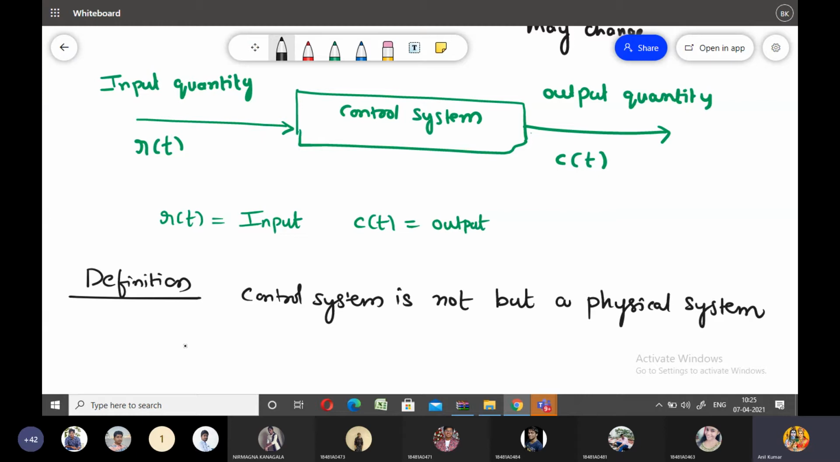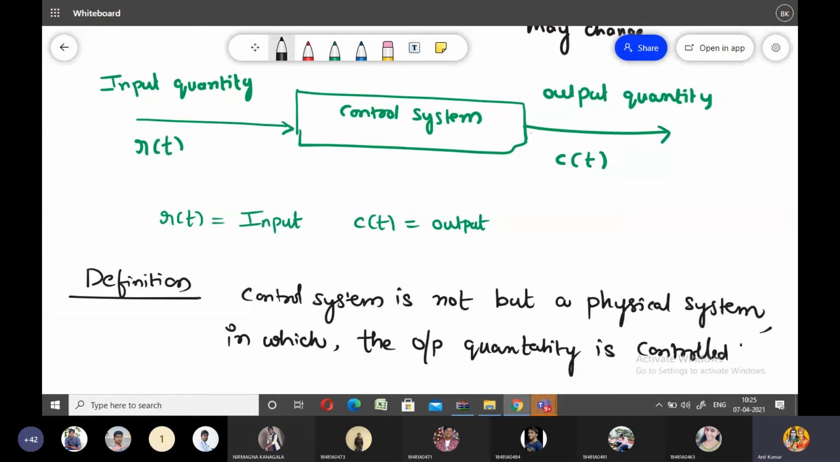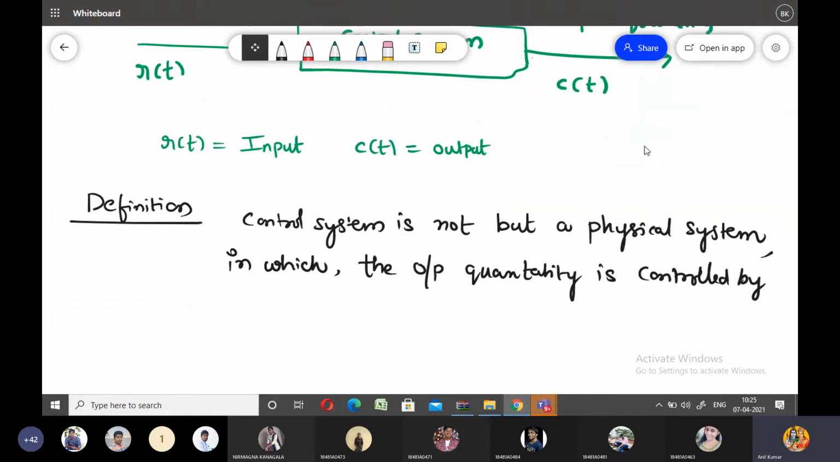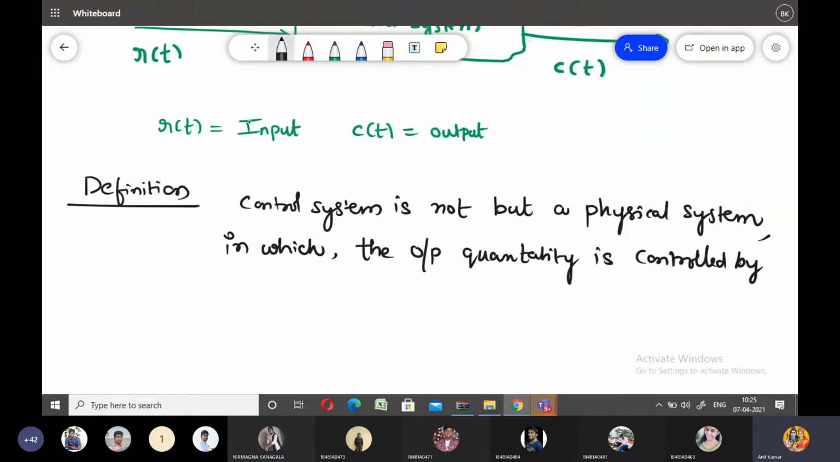So, a physical system in which the output quantity is controlled by varying the input quantity. Output quantity is controlled by varying the input quantity. So all of you, please note down this definition. This definition is very important.